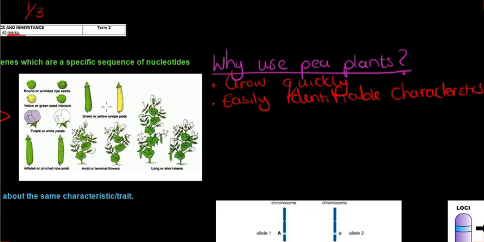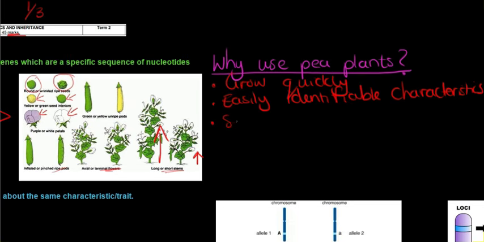That means that when you look at pea plants, they'll have either or. In this case, they'll either have smooth, round seeds, or they'll have wrinkled raisin-like seeds. The seeds will be yellow, or they can be green. The flowers can be purple, or they're white. And then you also could look at the seed pods themselves, position of the flowers, and whether it was a tall plant or a short plant. These are all of the easily identifiable characteristics that Mendel looked at.